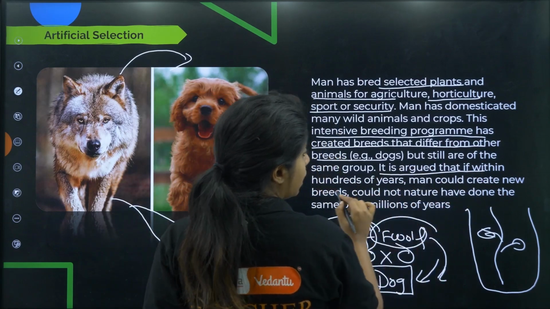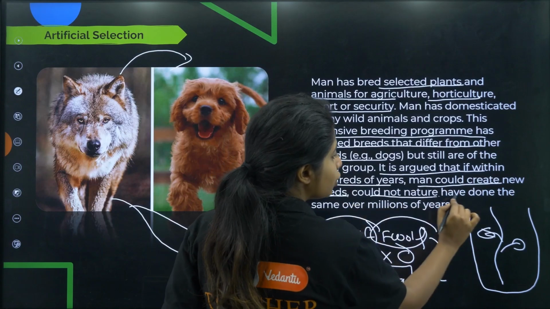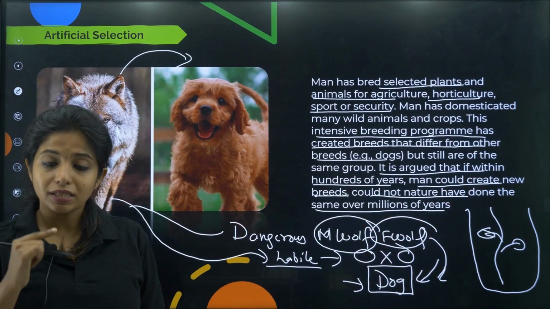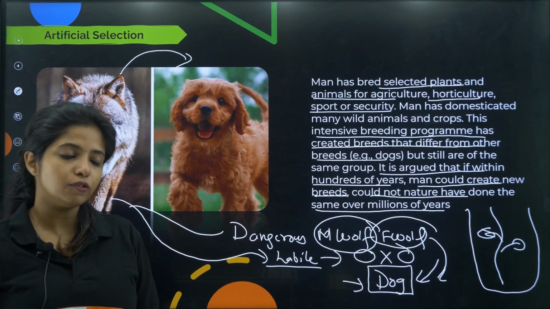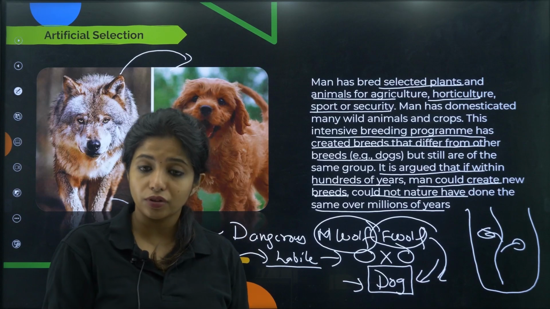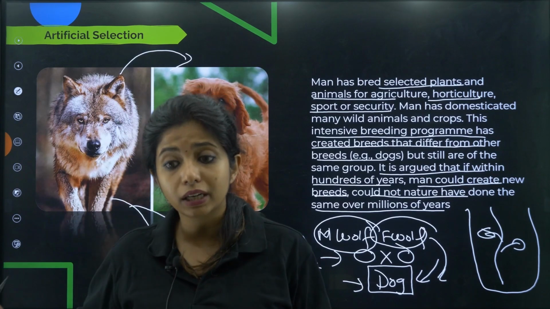It is argued that if within hundreds of years man could create new breeds, could not nature have done the same over millions of years? Now this is an evidence of evolution. How is it an evidence of evolution? It's saying that if human beings, us, can do these things within hundreds of years, then don't you think that evolution can happen naturally in the course of millions of years?